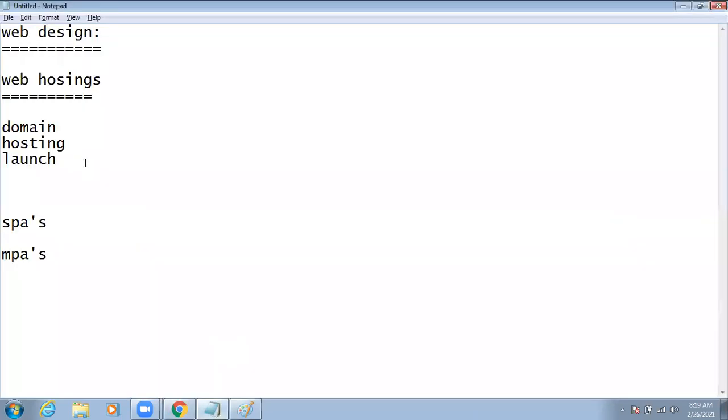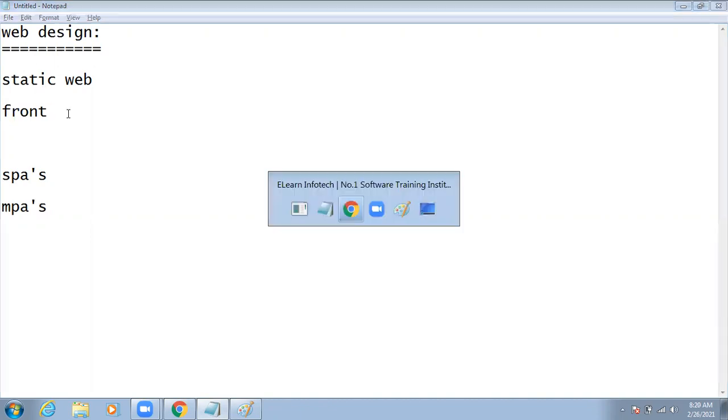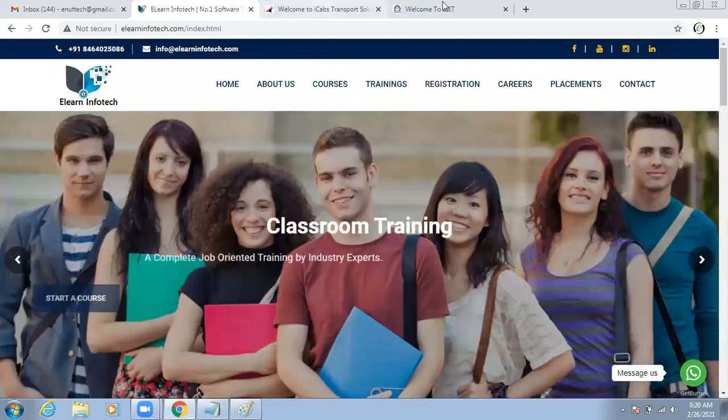Up to now, we did only static web design. This is front end technology. Here each and everything we write manually, and we make a normal static website. Now coming to the real-time scenario: what tools and techniques are we going to follow for static websites? We'll show you some examples.